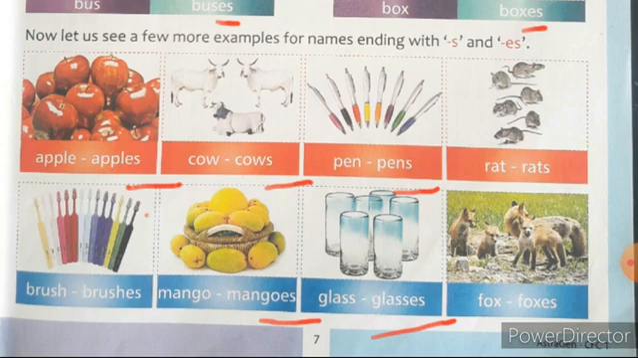Next, mango. Look at the spelling, M-A-N-G-O. Mango. So what is the ending letter? It ends with the letter O. Then how will you convert? By adding the letters E-S. Mango, mangoes. Glass, glasses. Look at the letters for glass, G-L-A-S-S. What is the ending letter? S-S is there. It ends with S-S. You have to add E-S. The next, fox, foxes. F-O-X is fox. It ends with the letter X. So you have to add the letters E-S to convert into many.